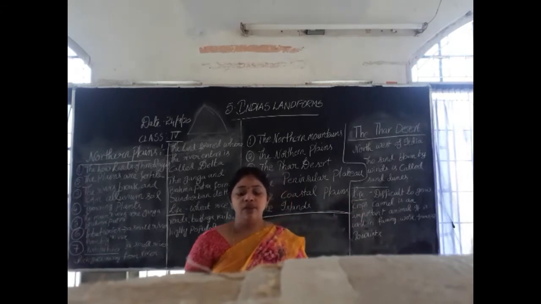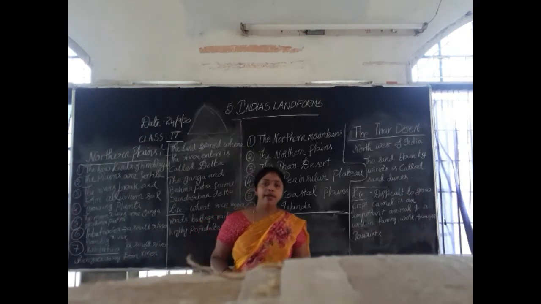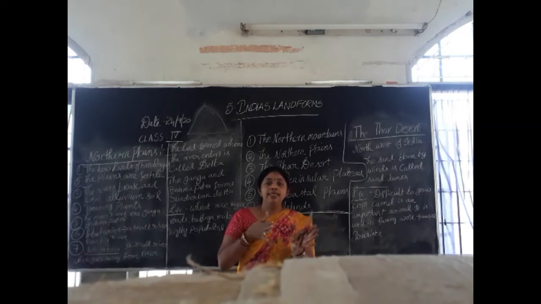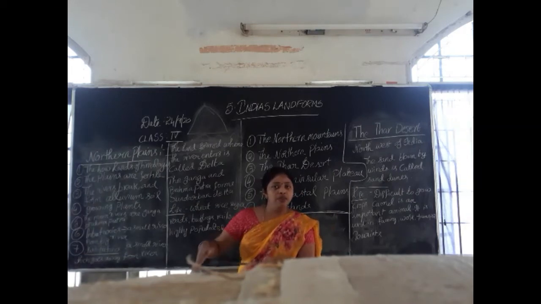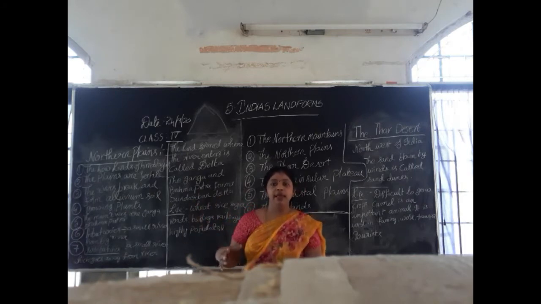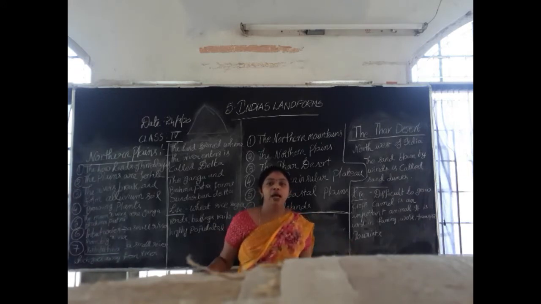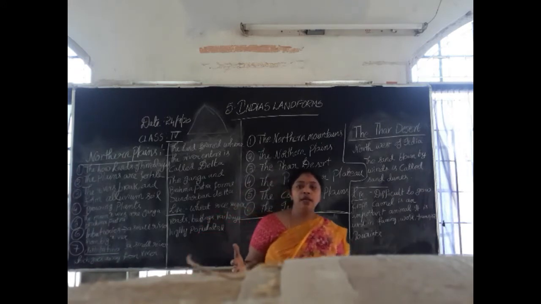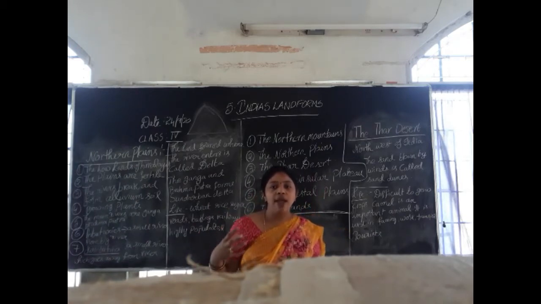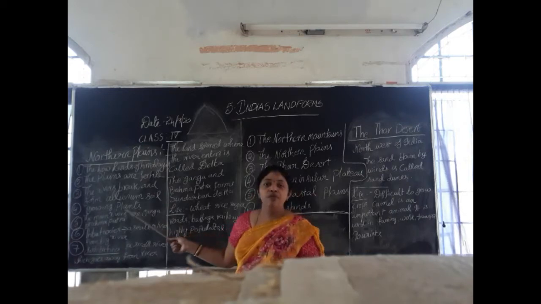Okay, what happens when the river comes down to the northern plains? When the river is coming with full speed, it meets the rocks. The rocks will be on this side and that side. When the river force comes and meets the rocks, the big rocks will break. If the rocks break, what happens? Mud is there. With that mud, a very good fertile soil is formed. That's why the northern plains area is very good for cultivation.